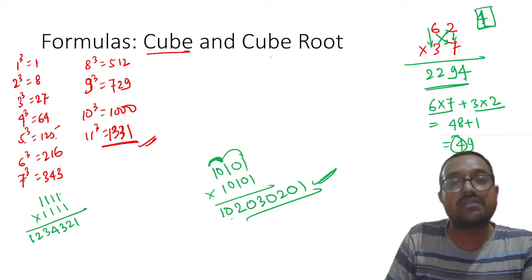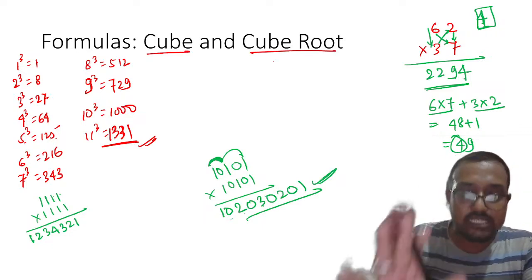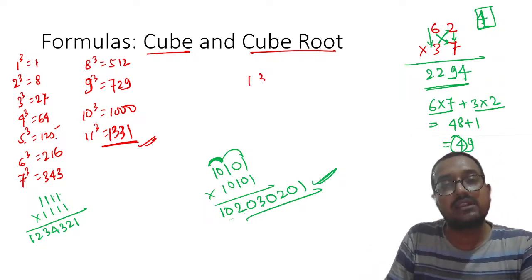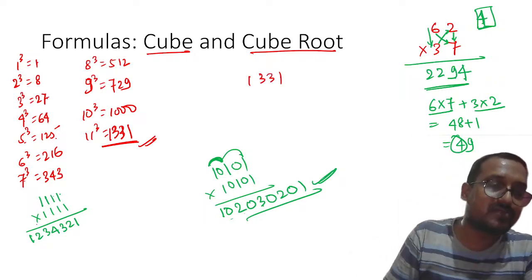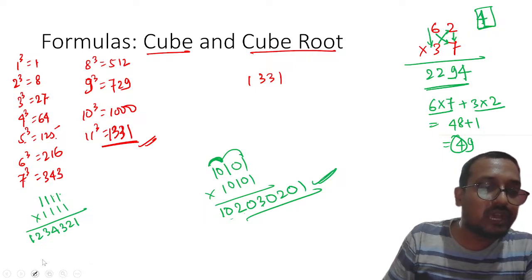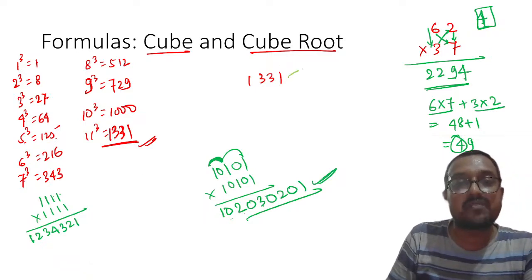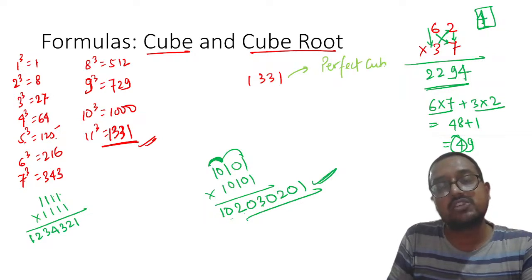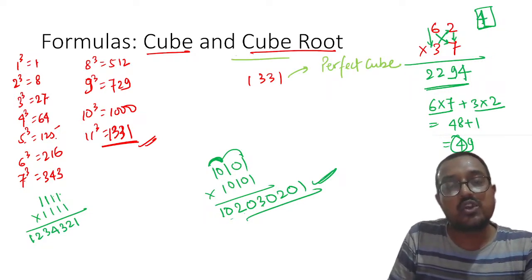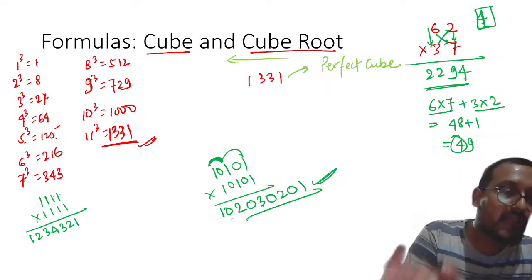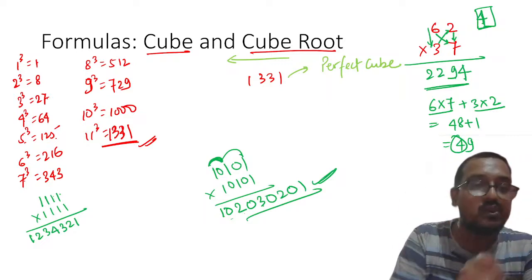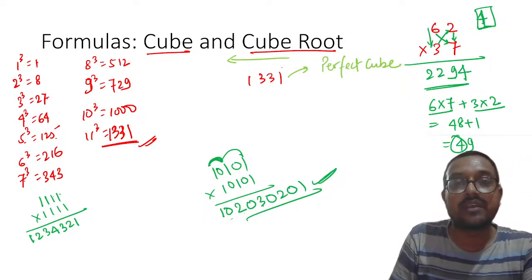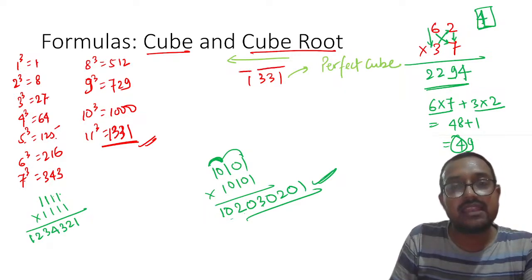Now my dear students, whenever you are trying to find cube root, let us presume, I am not saying that this is the correct one, let us say 1331. Let us try to find this one, right? What you will do, you will again form this is perfect cube. First condition is this should be perfect cube. Please remember, this should be perfect cube. And now you should start pairing from right to left. And you should pair 3 digits together. So see, first 3 digits and then 1 digit.